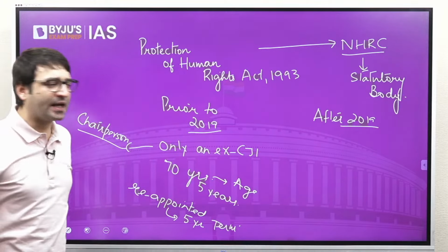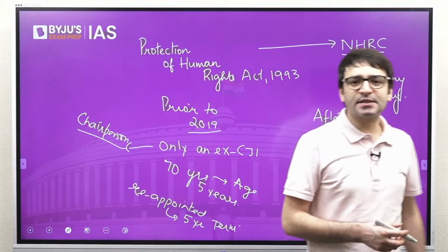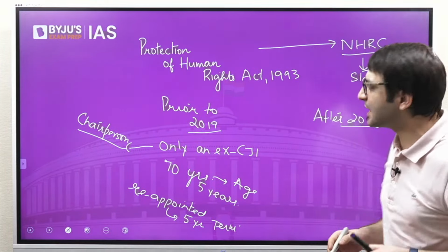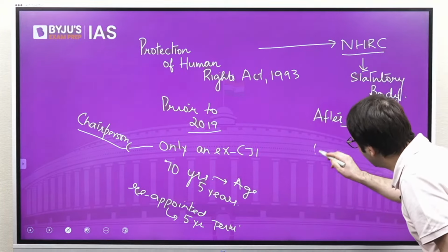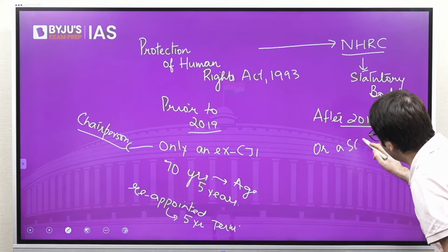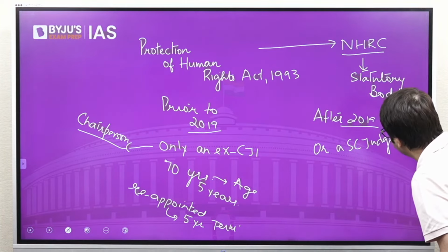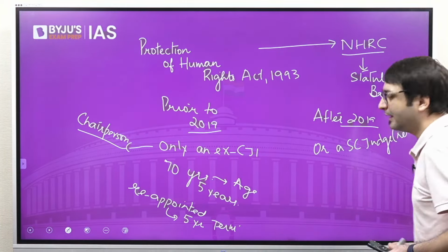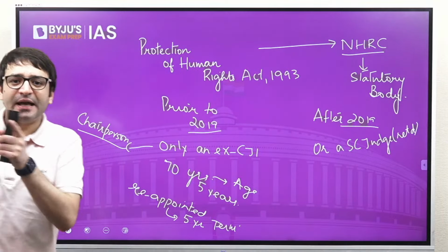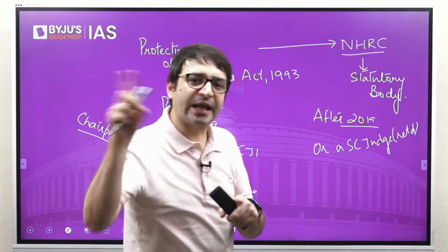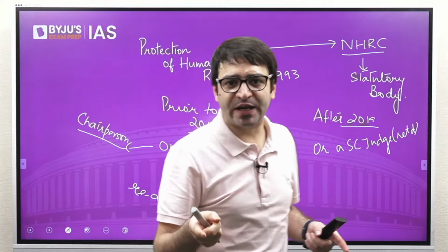But after 2019, the law says that the chairperson of NHRC can be a former Chief Justice of India or a Supreme Court judge as well. That means not necessarily only the Chief Justice of India. A former Chief Justice of India can be appointed as the chairperson of NHRC.